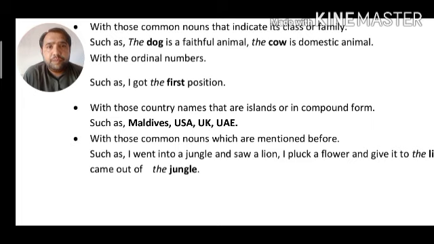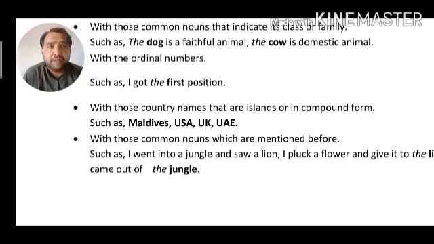Next rule: the will be used with those common nouns which are mentioned before. Suppose here we see how common nouns are added with the definite article. For example, I went into a jungle. Here jungle carries an indefinite article. And saw a lion. Here lion also carries an indefinite article.